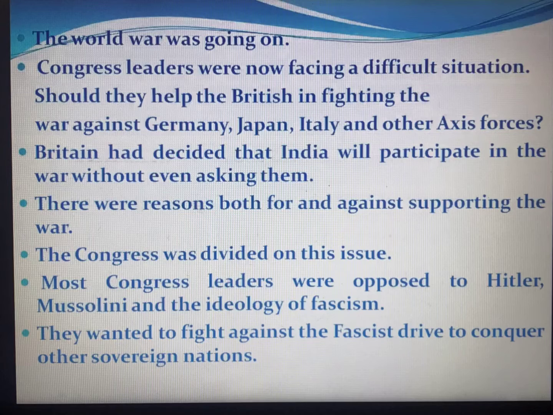Most Congress leaders were opposed to Hitler, Mussolini, and the idea of fascism. So they didn't want to join the other party, Germany, Japan, Italy, and other Axis forces, because of the behavior of Hitler. And the other people wanted to fight against the fascist drive to conquer other nations. That means some didn't want to support Britain, because they were not giving us independence. So a few people were thinking in that way, and a few in a different way. There was some zigzag happening there. Okay.